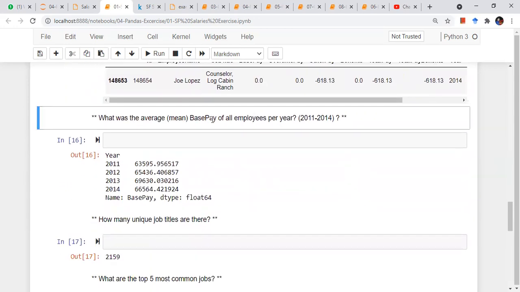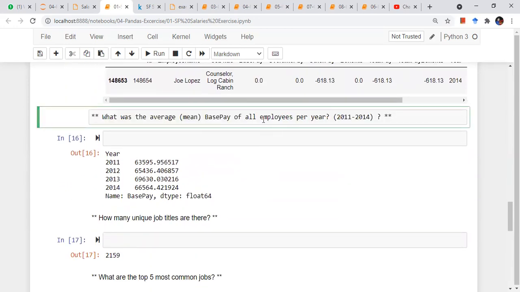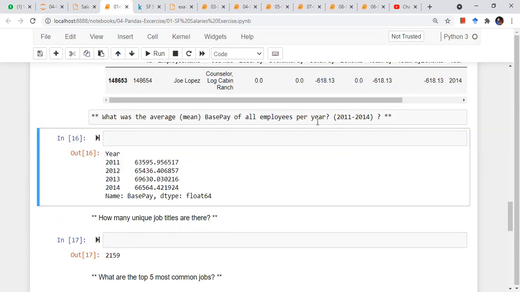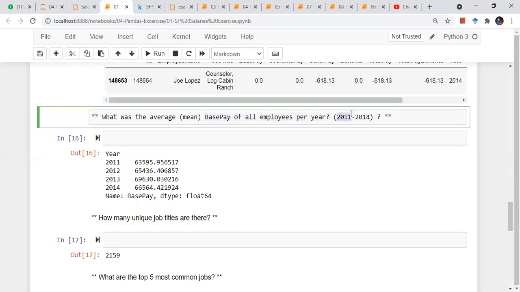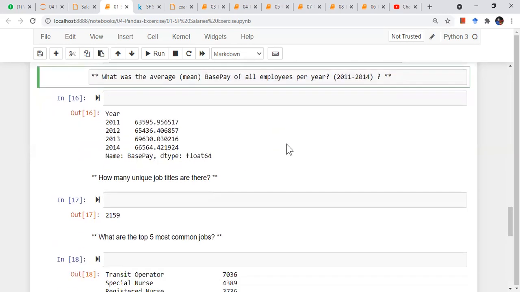Now what is the average pay and base pay for all the employees year per year? So you have to do some kind of group by operation. You have to group by the data yearly and you have to find the base pay. So what is the average pay year wise for all the employees?